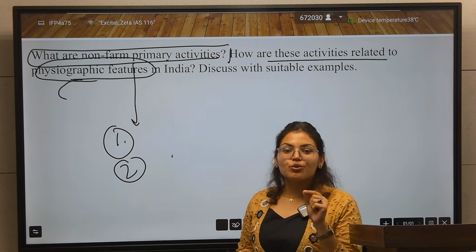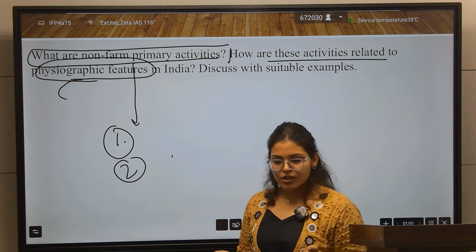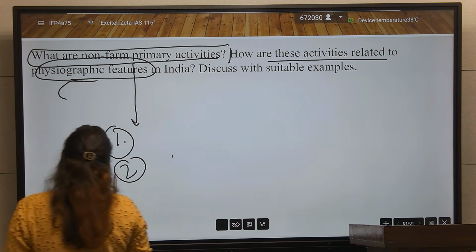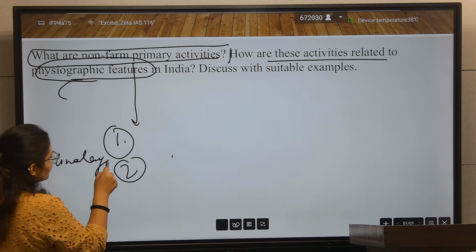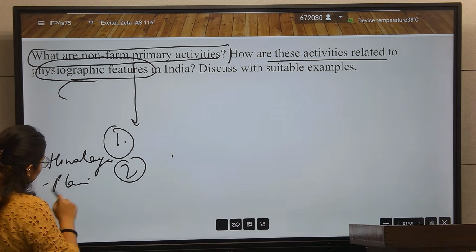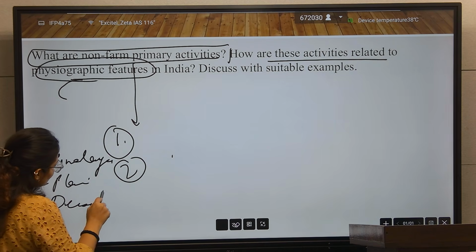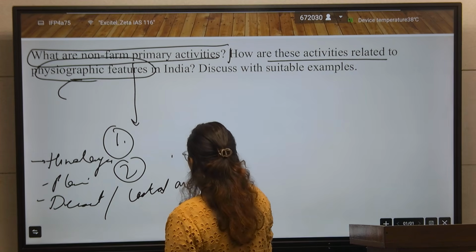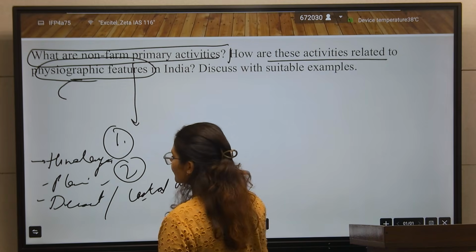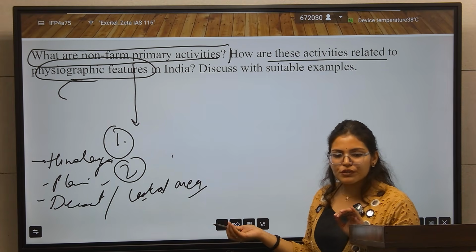So first you should know the physiographic features of India: Himalayas, plains, deserts, coastal areas. These all are the physiographic features of India.